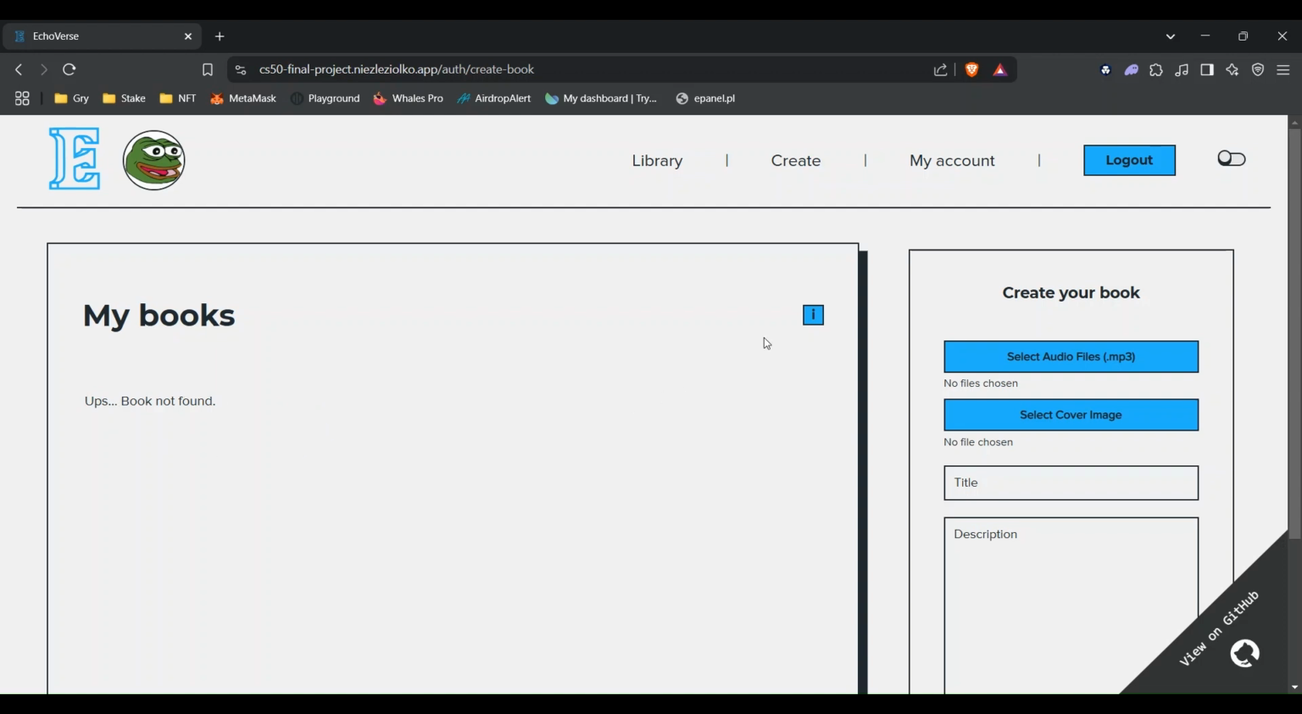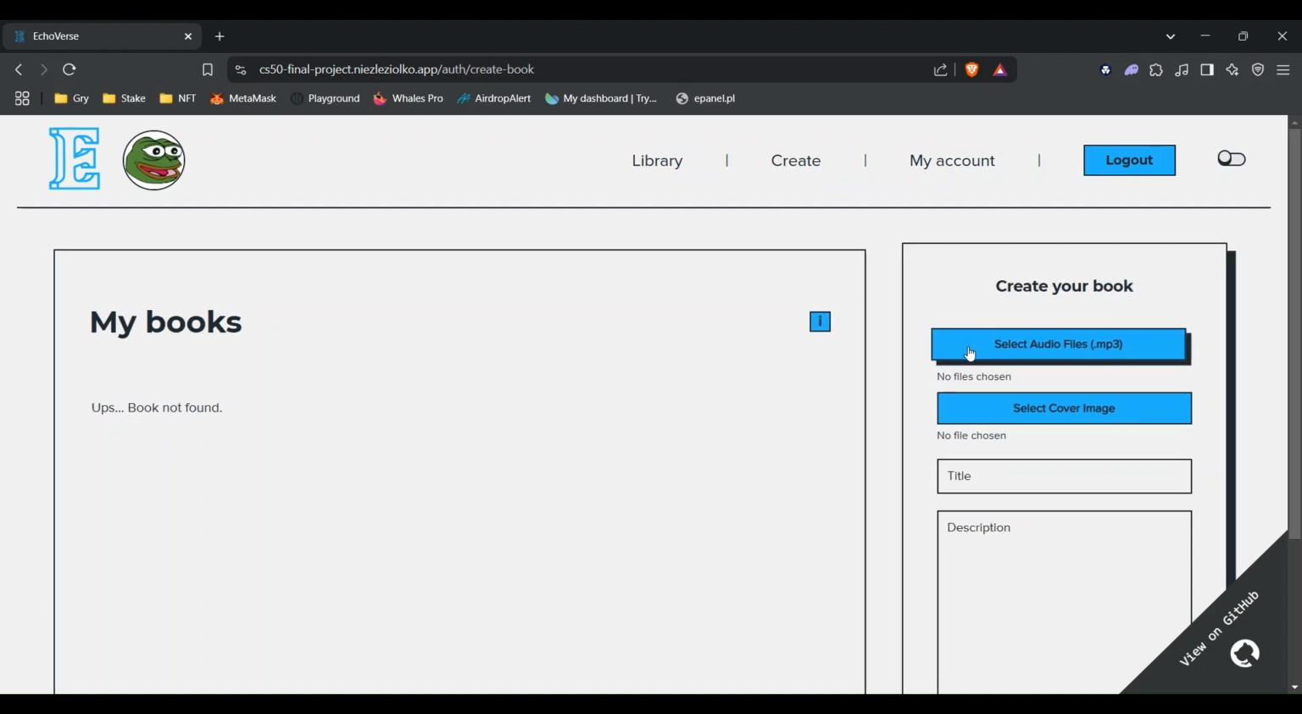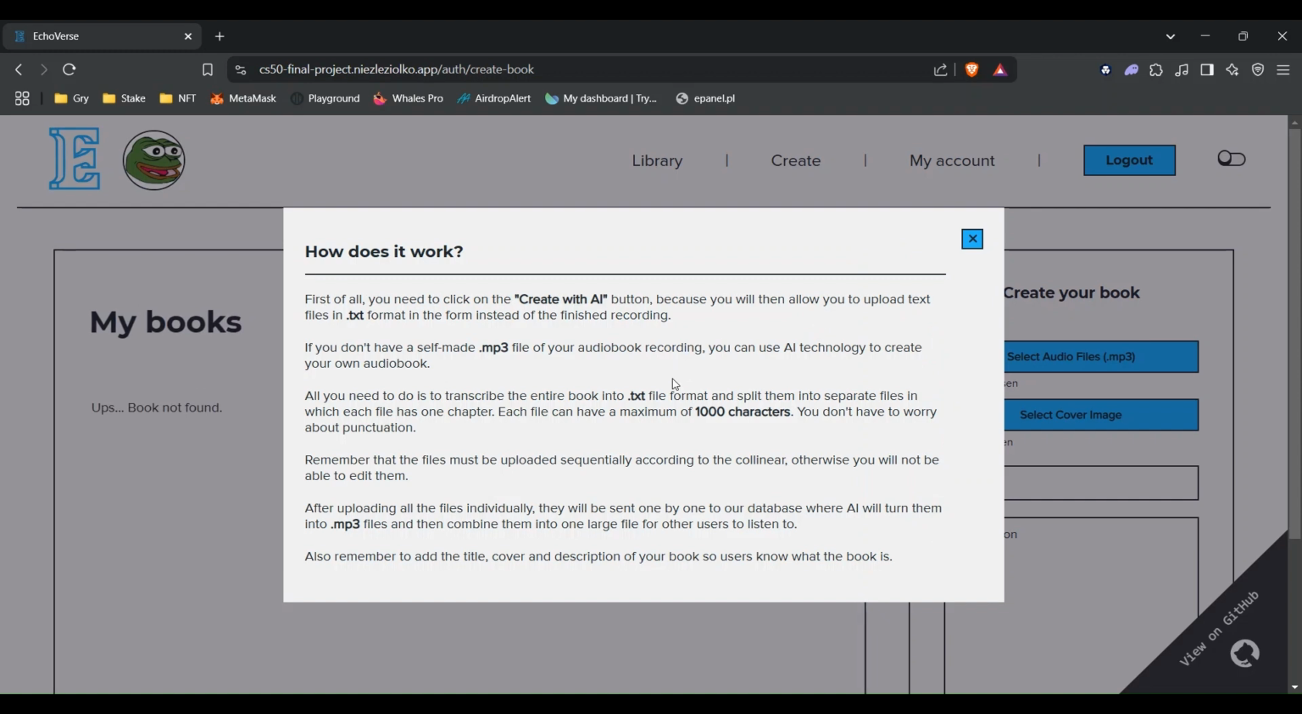As you can see, it consists, as in previous cases, of a page where the books we have created are available, and a form that allows you to create a new book. Now I have included a help note that will allow us to create an audiobook with the help of AI without receiving errors when we do not have the opportunity to create an audiobook ourselves.